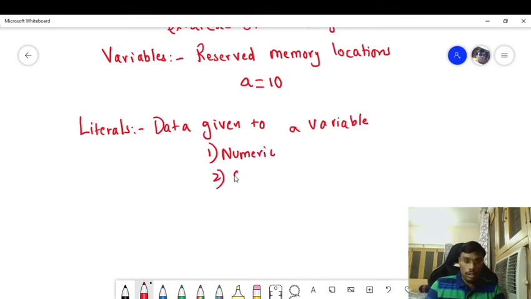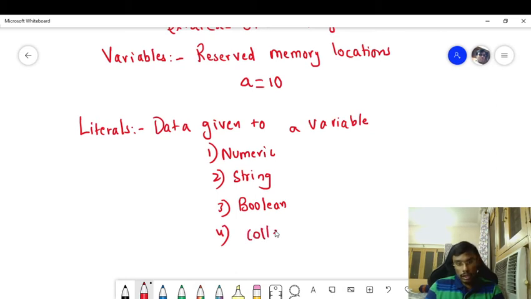Second is string literal. Third, boolean literal. Fourth, collection. Fifth, dictionary. These are the 5 different types of literals which we can consider in Python programming language.